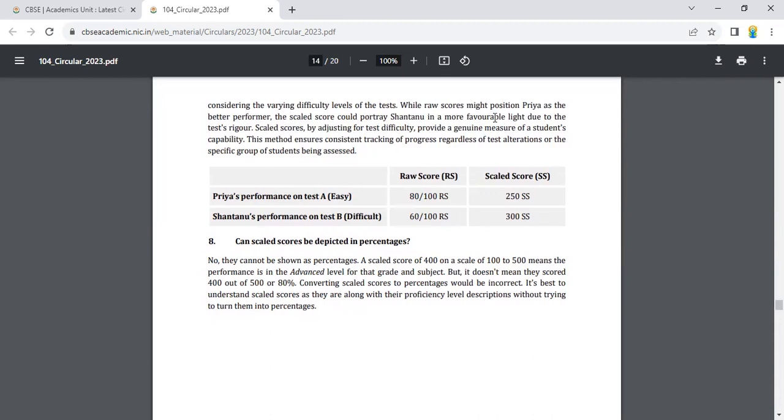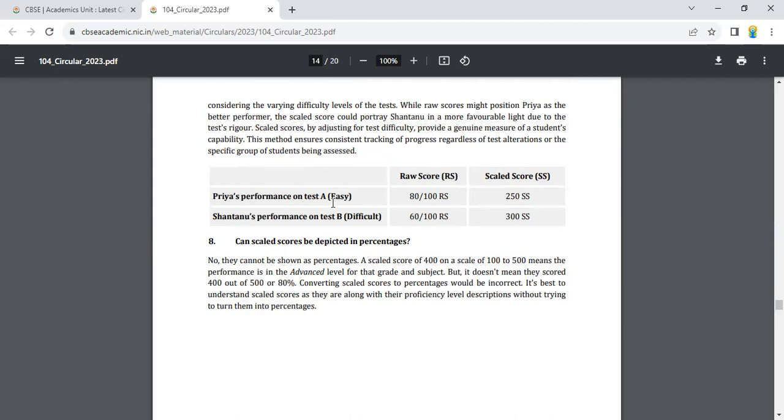While raw scores might position Priya as the better performer, the scaled score could portray Shantanu in a more favorable light due to the test rigor. Scaled scores, by adjusting for test difficulty, provide a genuine measure of a student's capability. This method ensures consistent tracking of progress regardless of test alternation or the specific group of students being assessed.